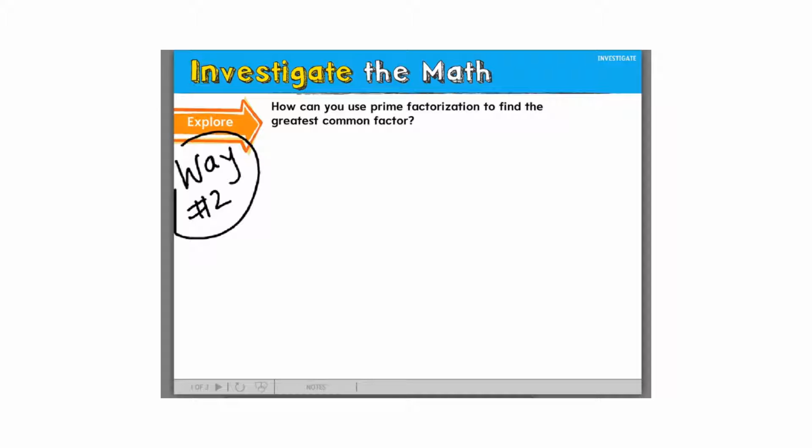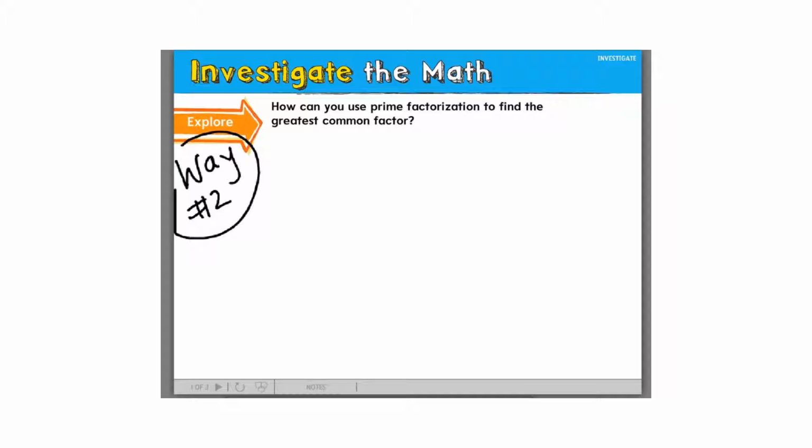So you need to use way number 1 for every single problem. Also, way number 2 is not going to work if you have super big numbers, like if I give you 186. There's going to be a lot of numbers that can go into that. Because if you forget or you miss a factor, it's going to mess you up and could possibly cause you to get the problem wrong.